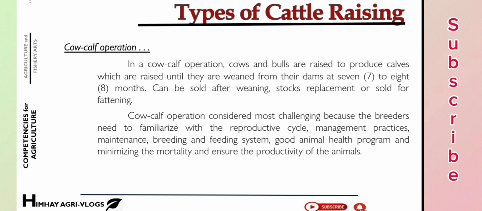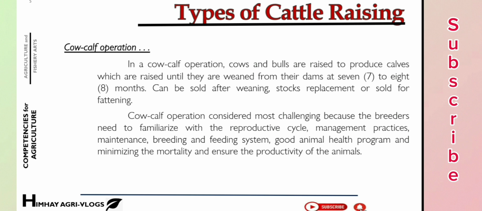Cow-calf operation is considered the most challenging because the breeders need to be familiar with the reproductive cycle, management practices, maintenance, breeding, and feeding system, good animal health program, and minimizing the mortality and ensuring the productivity of the animal.